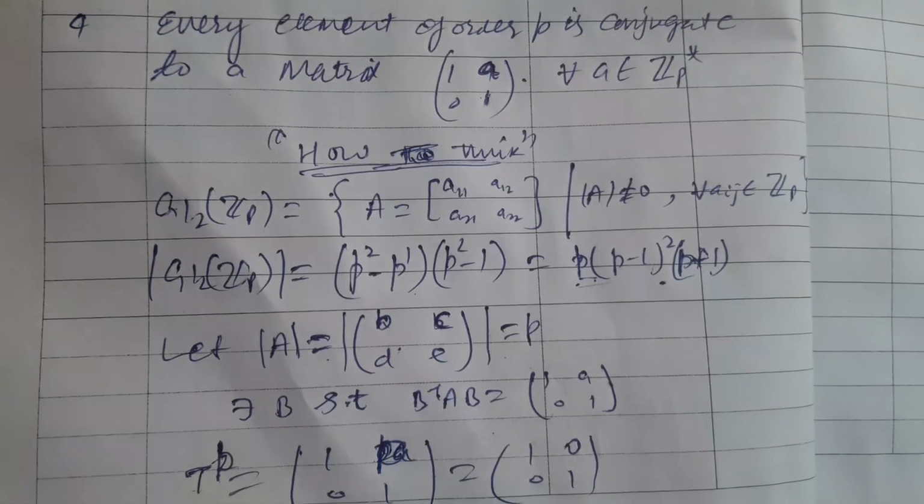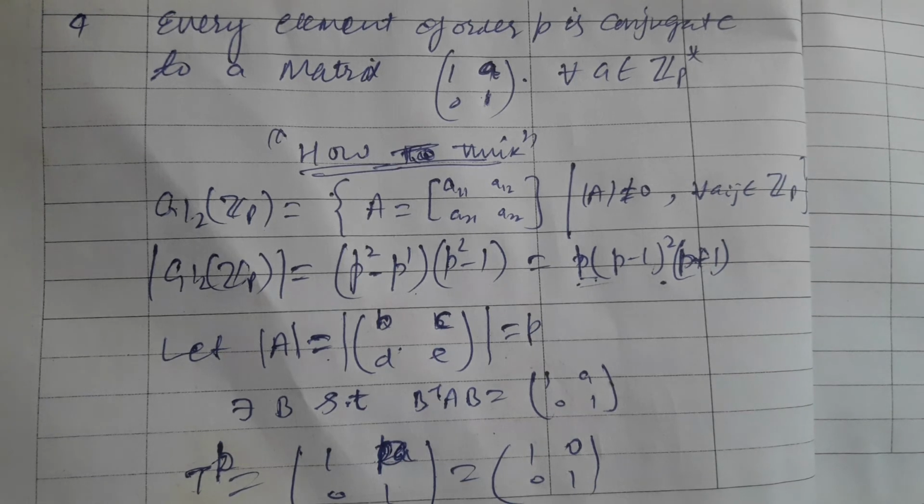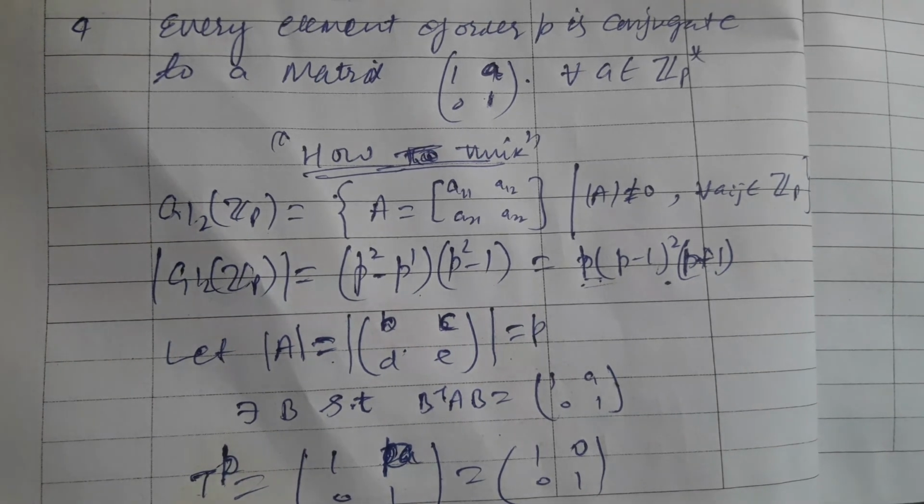So clearly this matrix plays the role of the conjugate for each element of the general linear group over Z_p of order p. There are two ways.